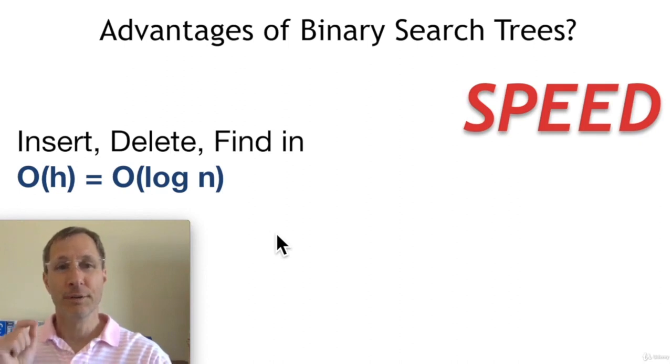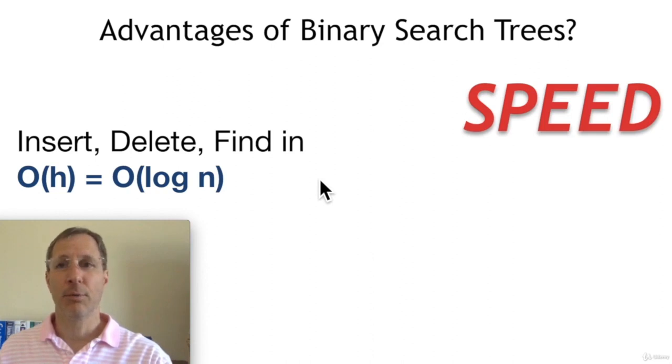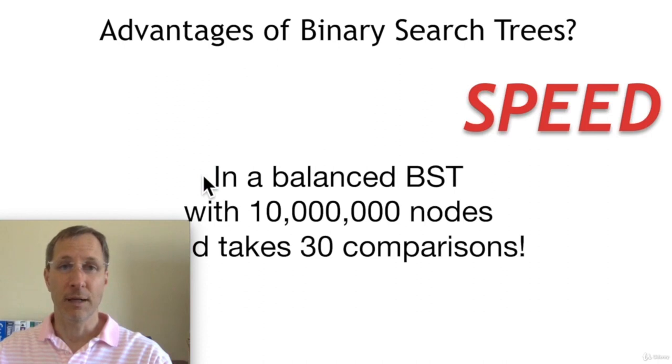You can insert, delete, and find data in a tree in big O of h, or the height of the tree, depending on how many levels there are in a tree. Or, put another way, log n of the data. The log of 10 million is about 30. If you don't know what big O means, it's an approximation of how many operations it takes to achieve something. So you can do all of these operations in about log n of the amount of data you have, which is very fast.